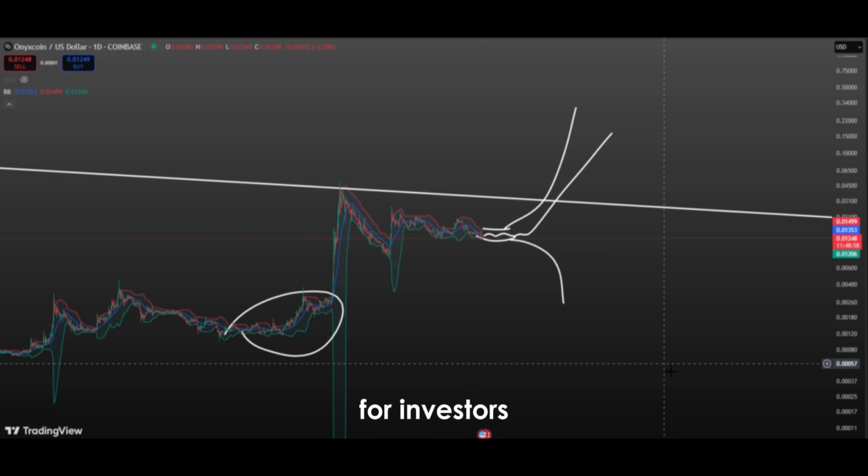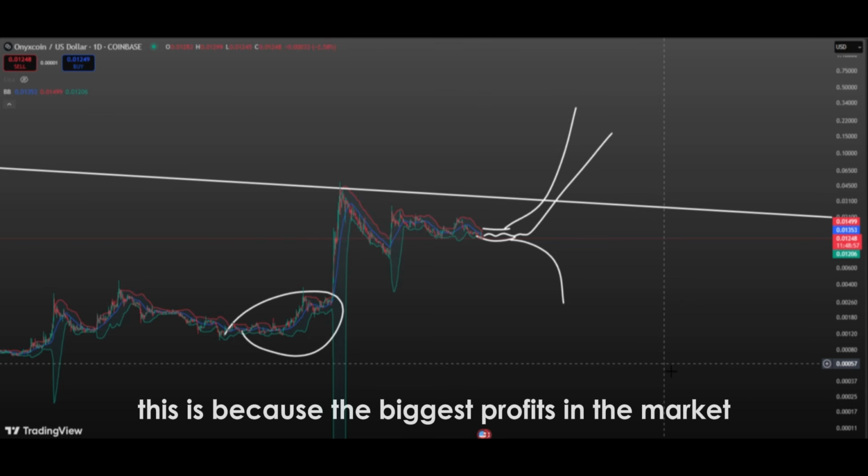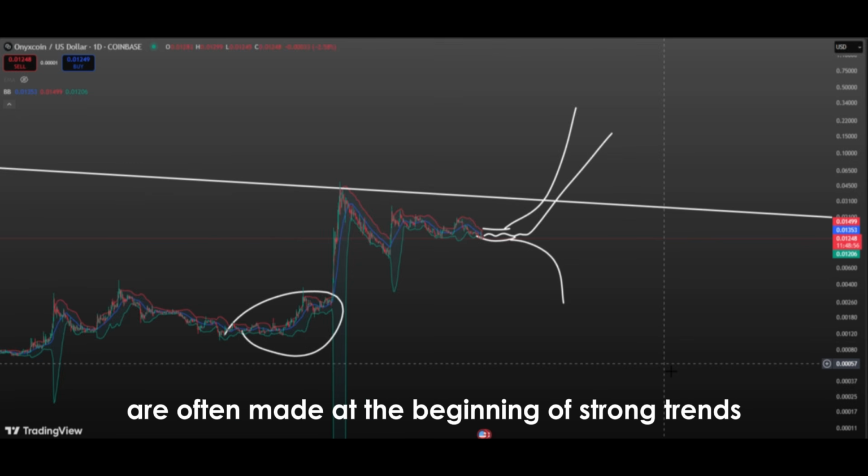For investors, the most critical issue is turning these narrowings into opportunities. This is because the biggest profits in the market are often made at the beginning of strong trends.